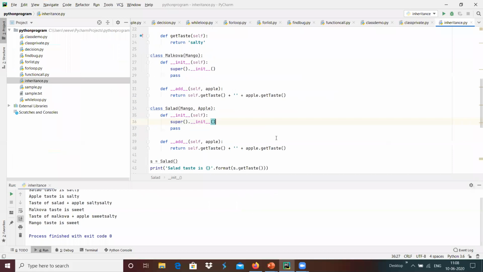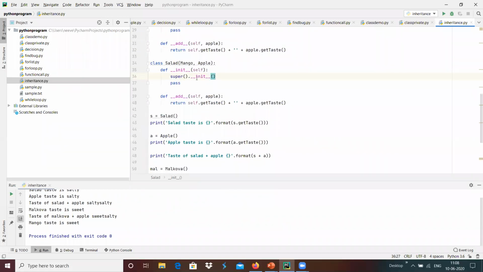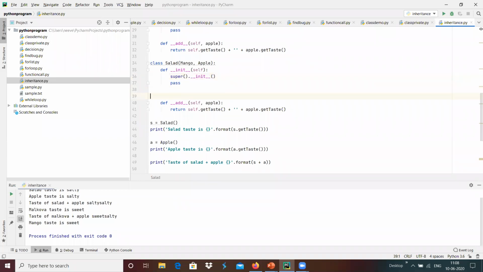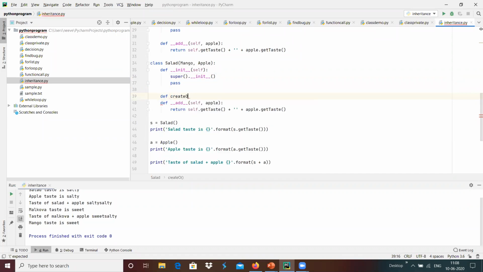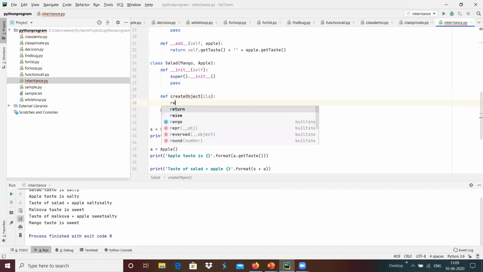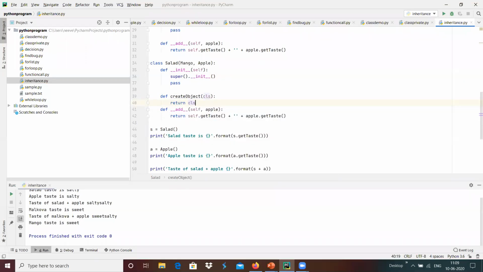For example, here we have the salad class, and instead of that, maybe we can create something like create object, and inside the class I'm going to do cls of here.